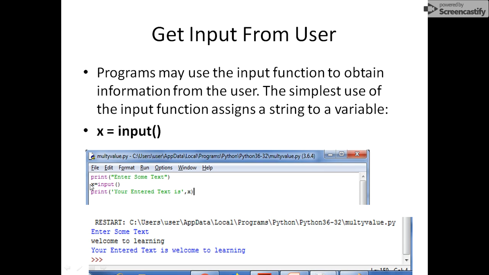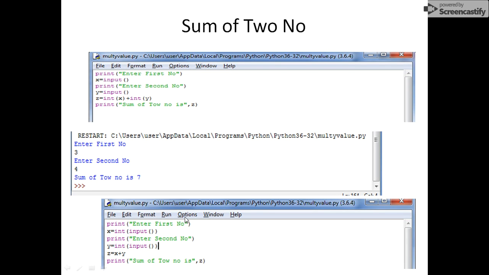You simply write x is equal to input, and this function will wait for the user to enter some value, and that will be assigned to x, which you can print right now. So the input function is used for that. For example, we are going to write a program to print the sum of two numbers. So print enter first number, x is equal to input, it will get the value from the user and assign it to x. Another number it will get from the user and assign it to y, and z is equal to int x plus int y, and in that case it will add these two numbers and then print the sum of these two numbers.